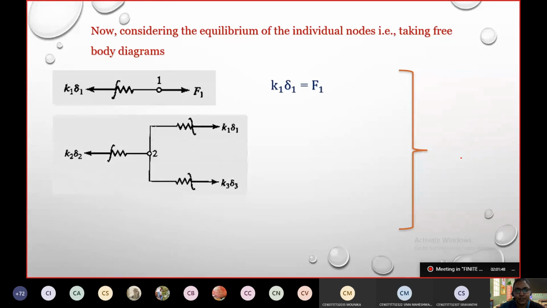Okay. Now node 2, if at all I have to take. Node 2 is associated with node 1 also, I mean the spring with respect to this spring and with respect to this spring. If you check in the figure, if you drew the figure that is given in the question, you can see that node 2 is associated with the other two springs also.